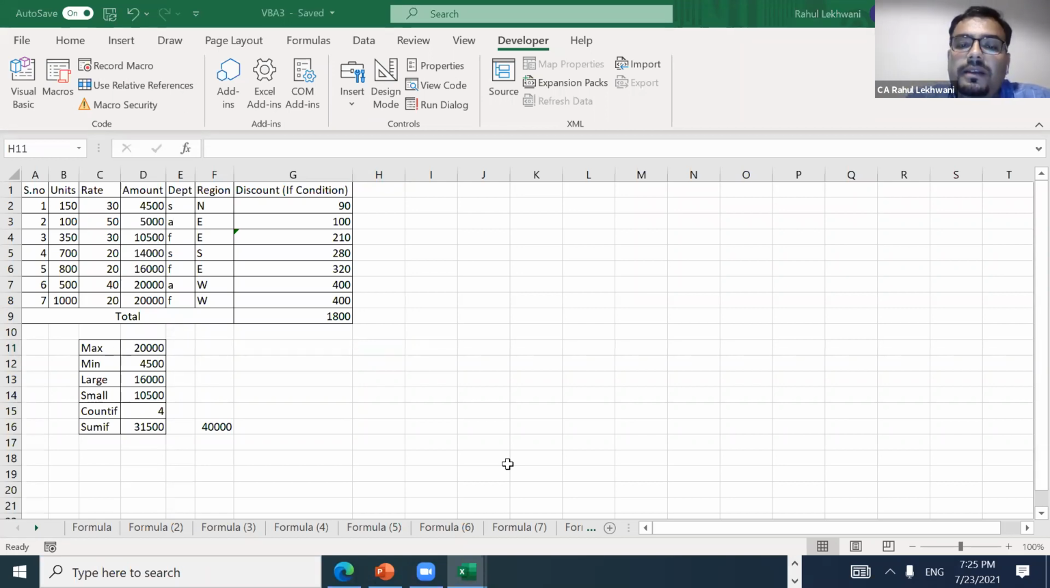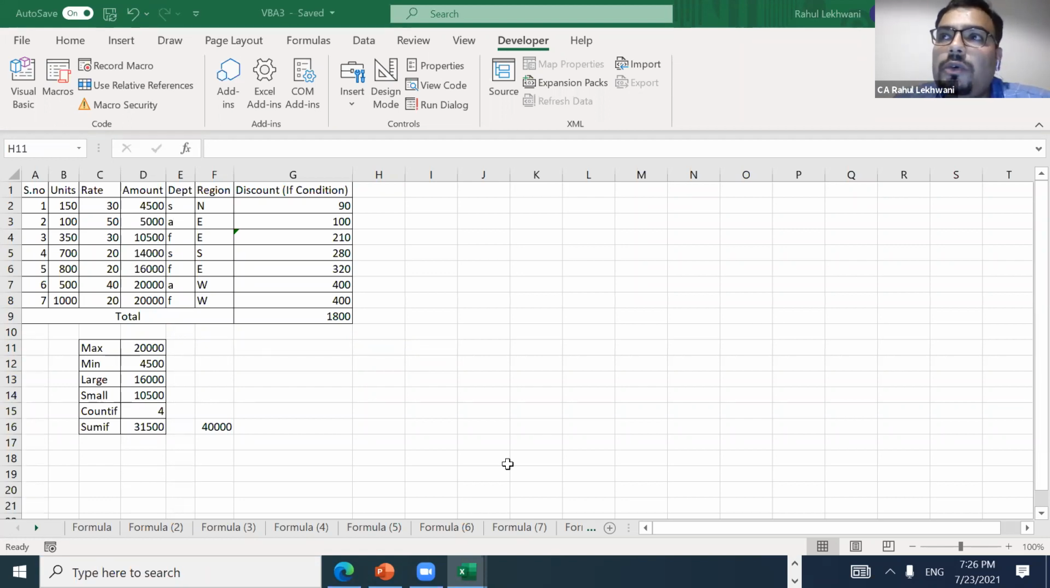So VBA is nothing but macros. Visual Basic, what we have done is a macro only. What we have run is a macro. So VBA is nothing but macros that are run again and again. So what we are doing is, VBA is nothing away from Excel.